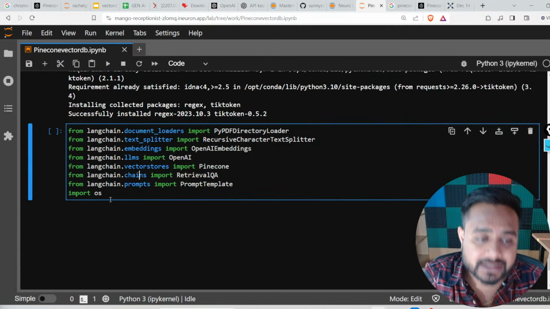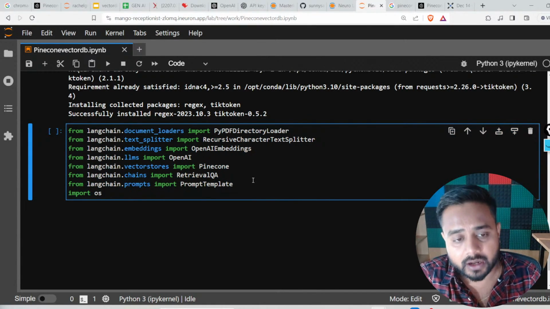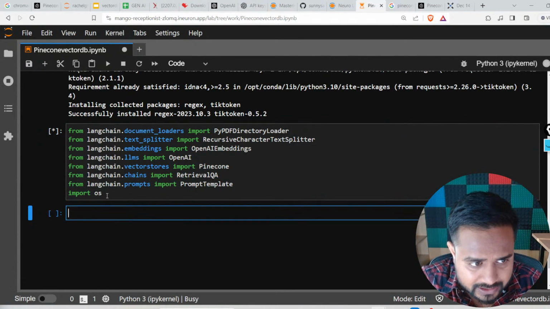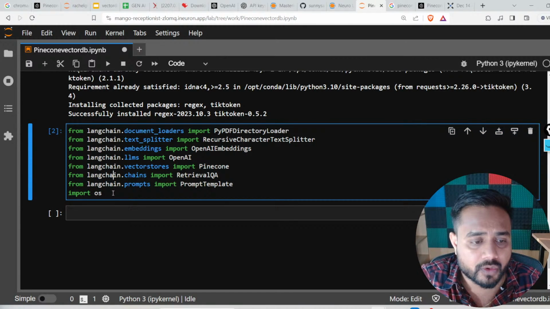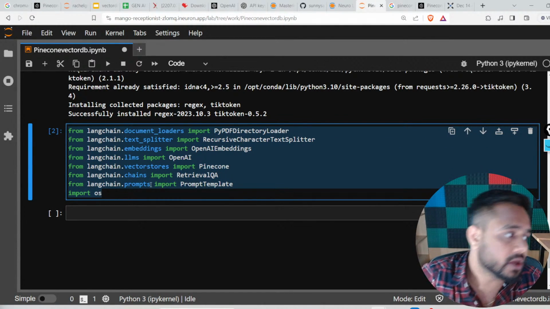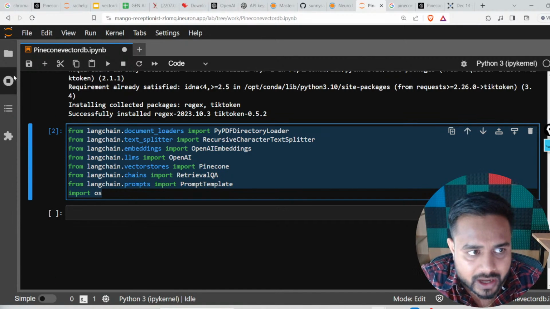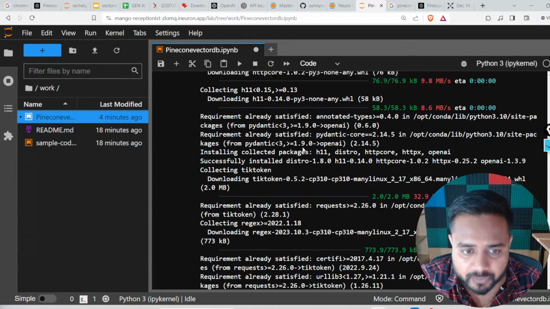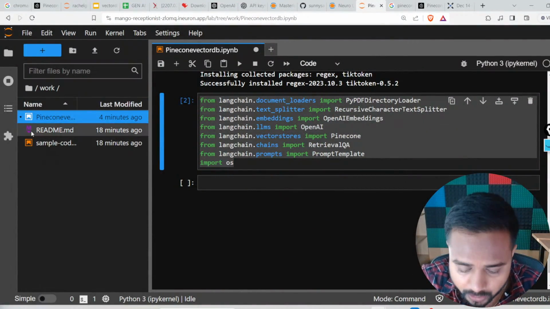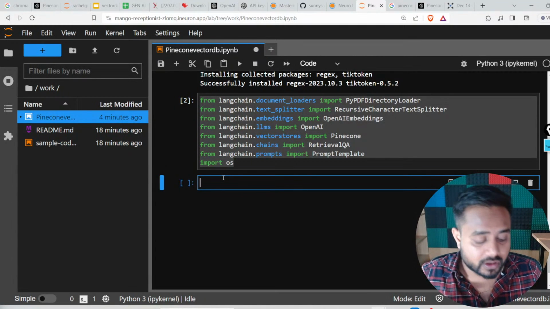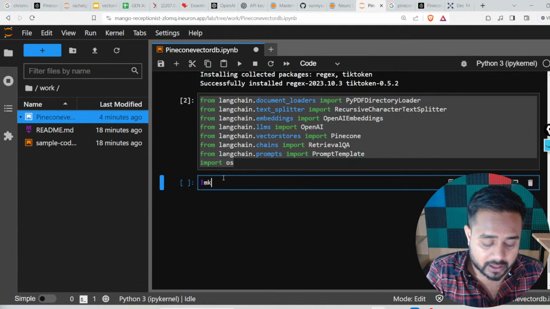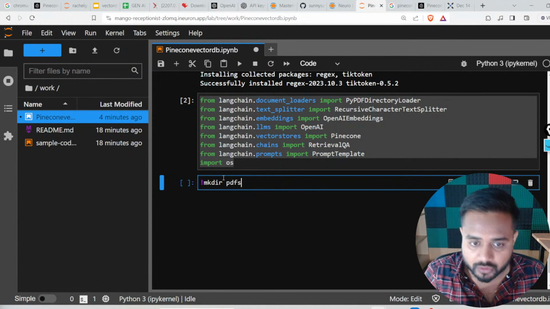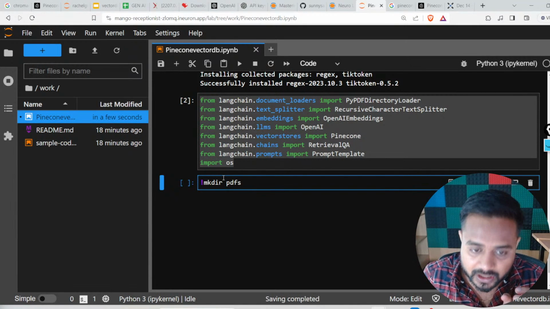Fine. So now let's move further. Here, after installing all the libraries, I need to import this statement. So here you can see I'm able to import this particular statement. Now, guys, in my local workspace I'm going to create one folder, and for creating a folder there's a command mkdir. So I'm going to write mkdir pdf. The folder name is going to be pdf.